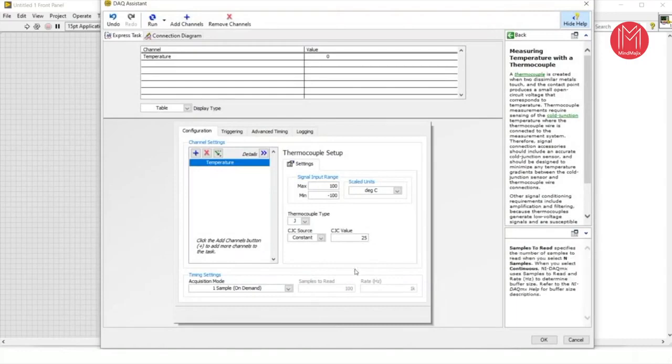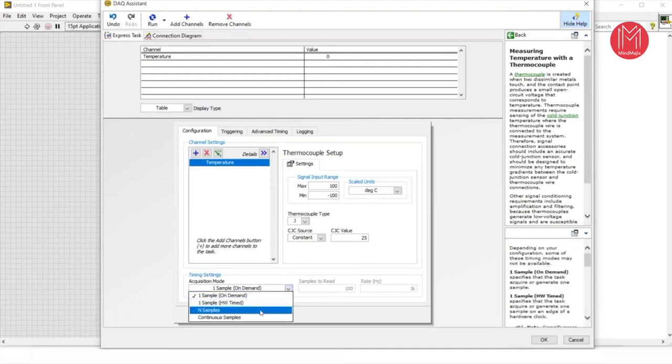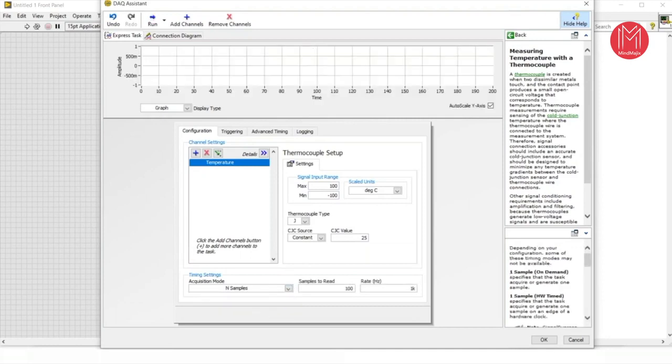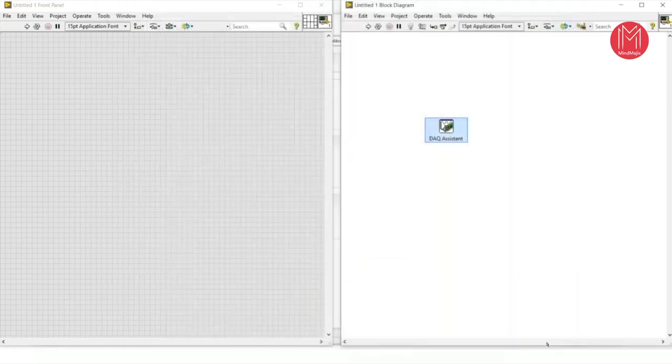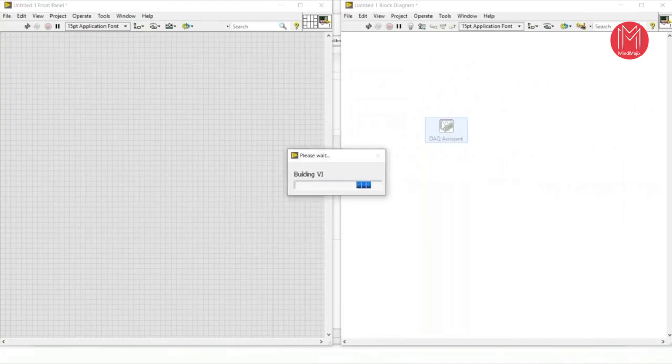But now the main thing is here. Either I can acquire one channel, one sample, or one channel, N samples, or one channel continuous sample. So here I want to acquire one channel, N samples. And the sampling rate is 1 kilohertz, and the number of samples it will generate each time is 100. Now hit the OK button. First it will initialize and it will create the specific DAQ for our target data acquisition, and that target data acquisition is temperature.